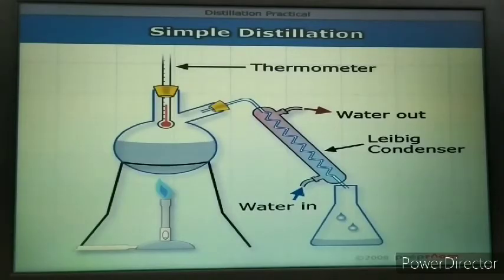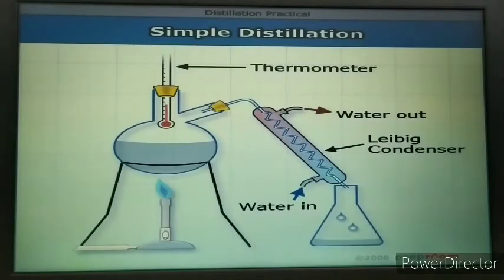And the water thus collected will not have any taste of salt or sugar, whatever is mixed into the mixture. It is pure, and this water which is collected in the other flask, as you can see in the module, is called distilled water. Continue distillation for some time and the complete water will be distilled out, and a white residue will be left behind in the round bottomed flask. That white residue left behind in the container is either salt or sugar, whatever is mixed.